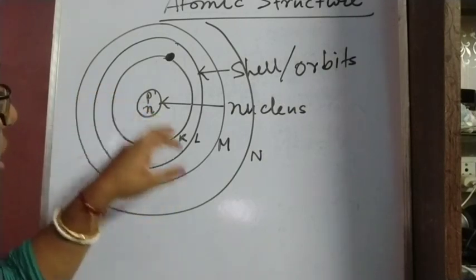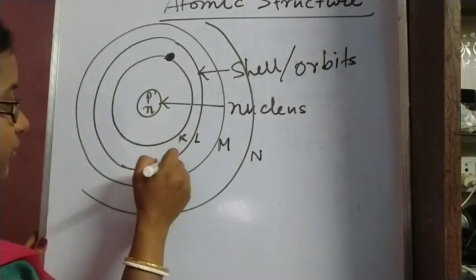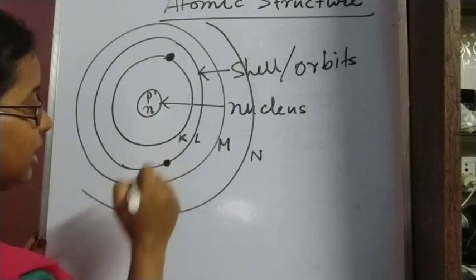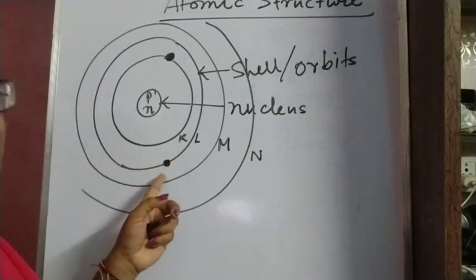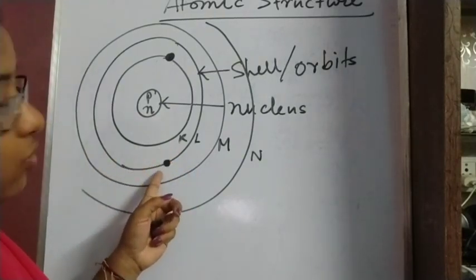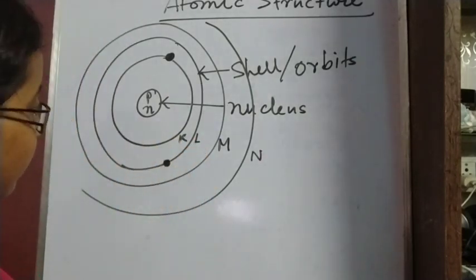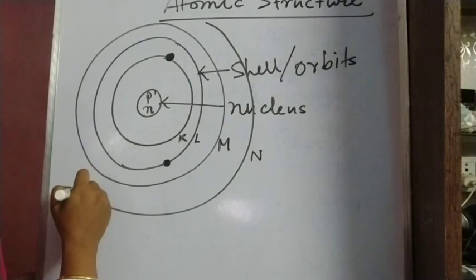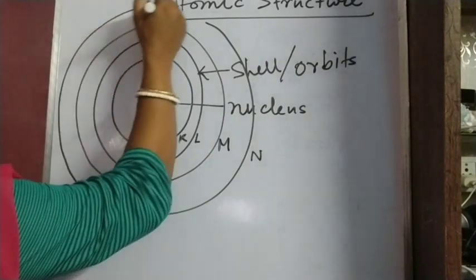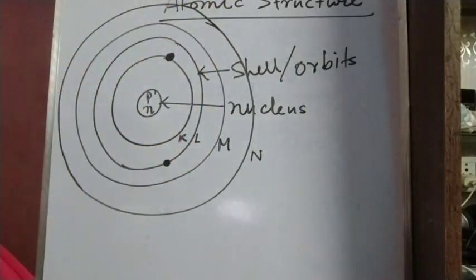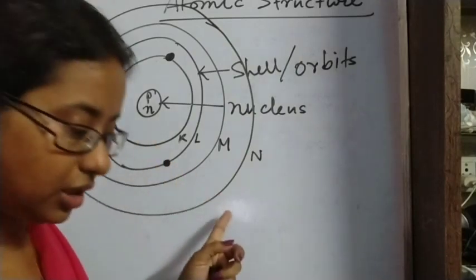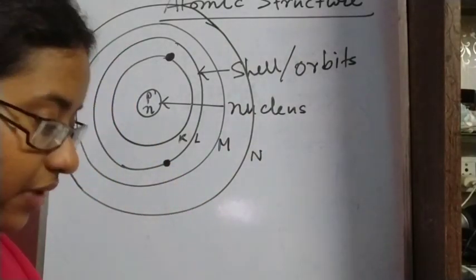In the same manner, if we have electrons in L shell, then the energy of this electron will be equal to the energy of the L shell. So in this manner we can get the energy of any electron in any shell. So this is the structure of atom.